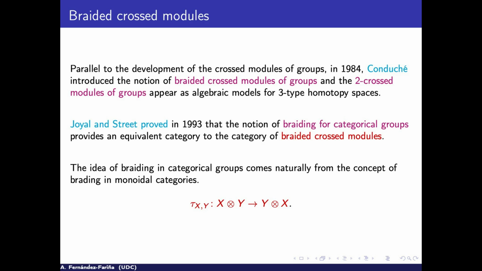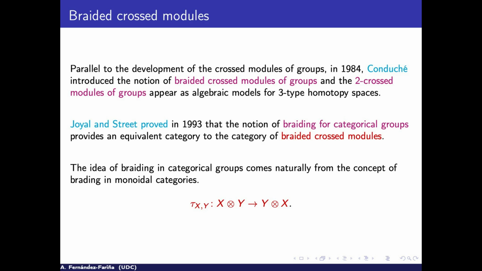In this case, for Joyal and Street, when we talk about braiding for tensor categories, we have an internal category inside the category of groups. We take the product of the objects as a tensor product, and the normal braiding, a kind of commutation, will give the idea of braided crossed modules.